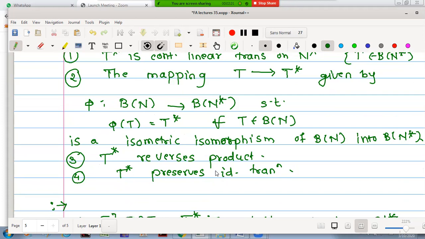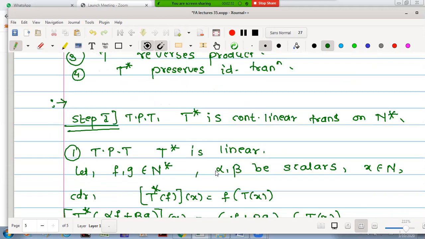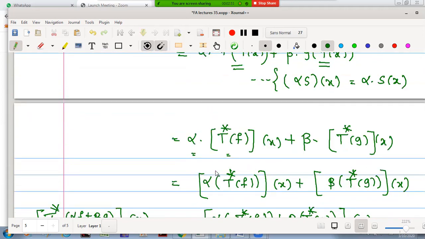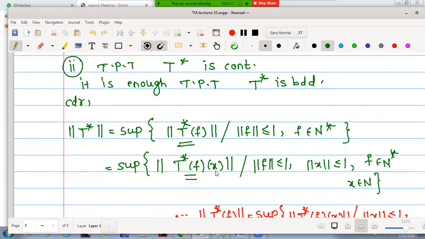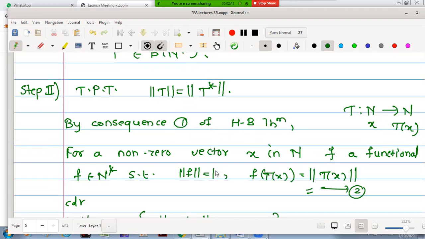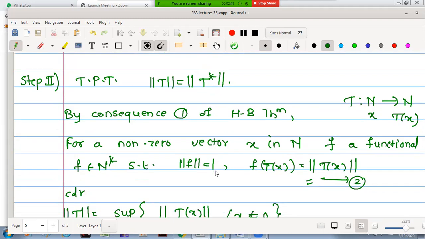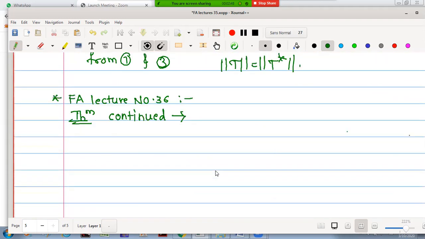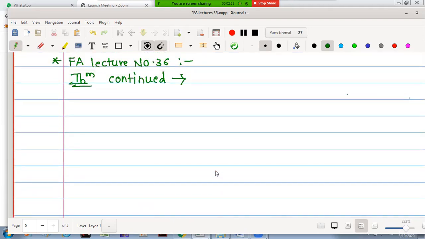preserves the identity transformation. Among these four points, the first point we have already proved: the conjugate operator T star is a continuous linear transformation on n star. We have also proved the value of the norm of T. In step 2 we proved norm T is equal to norm T star with the help of the definition of operator norm. Now we come to the third step, and here we will continue our lecture.